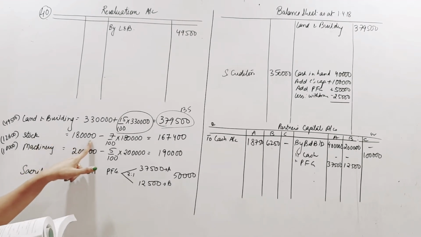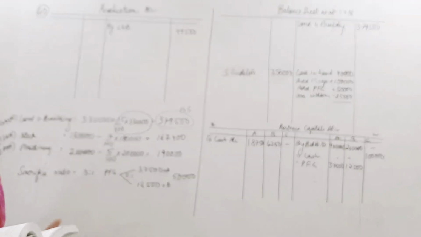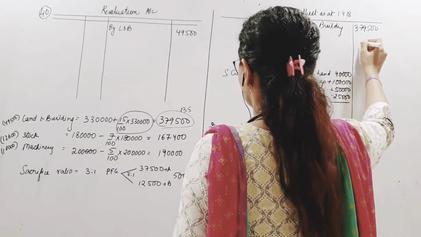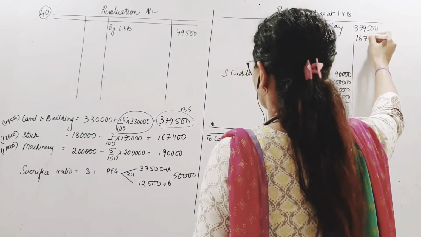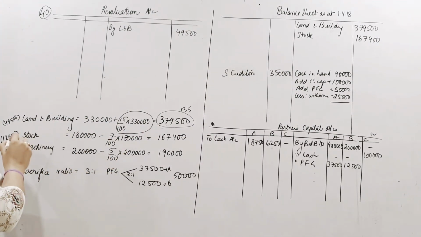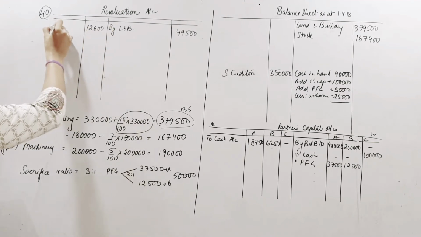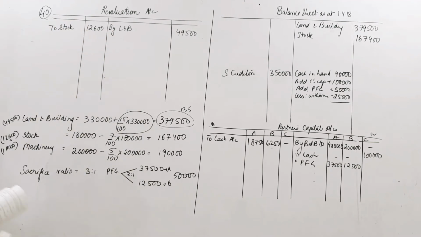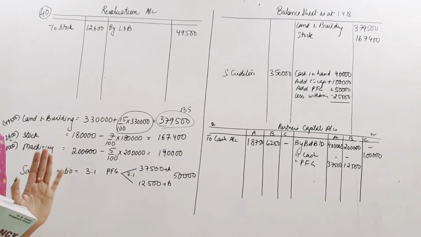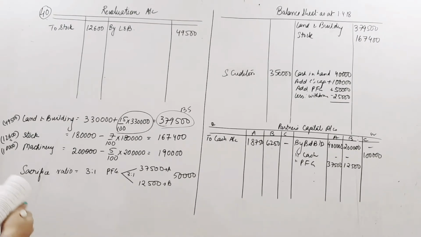So 1,80,000 stock minus 7% of 1,80,000. This is the revalued figure. So stock has reduced. So we put the reduced value here, 1,67,400. And how much is the reduction? This 7% of 1,80,000. So reduction is a loss. I put it here. Which account do I credit? Stock account. Journal entry, revaluation account debit to stock. Asset is credited, meaning value is reducing.